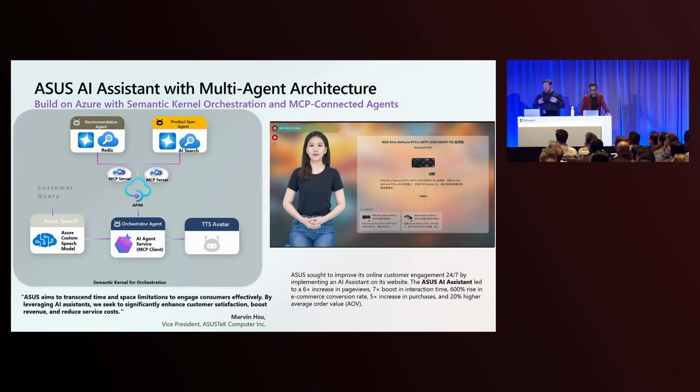So you can see they're able to kind of connect these things together. They have a multi-agent system. You can see the diagram here on the left. One thing that I think is really interesting that they did with their MCP servers is they put them behind API management. This is a great way, if you're using these MCP servers and you want to control which agents and which processes have control of them, to put them behind APIM.